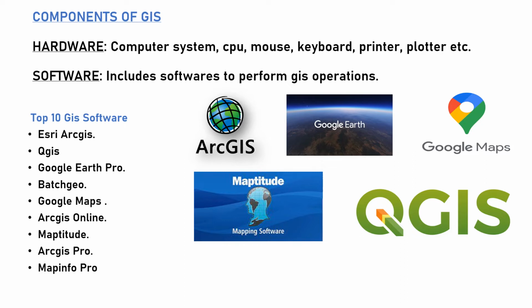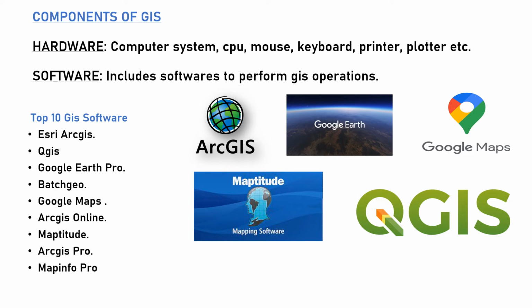Next, components of GIS: hardware and software components. Hardware: computer system, CPU, mouse, keyboard, printer, plotter, etc. Software includes softwares to perform GIS operations. These are the top 10 softwares to perform these GIS operations. First is ArcGIS, then QGIS, Google Earth, Batch Geo, Maptitude, and so on.